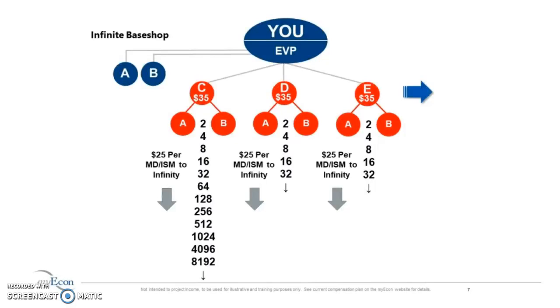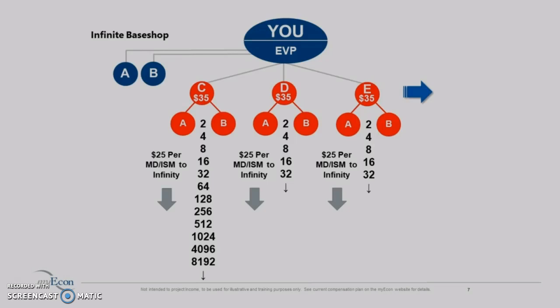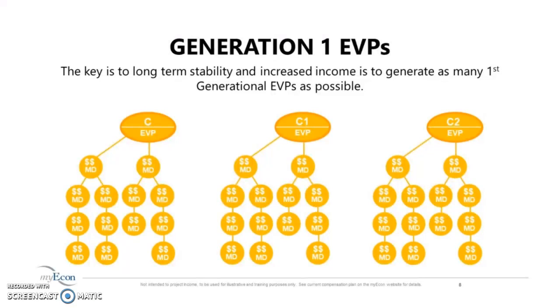The key to advancing in MyEcon is to stay focused on your base shop. You must constantly be personally sponsoring and going wide, but you must also encourage your associates in your base shop to get promoted to executive vice president. You need first generation EVPs to rank advance, and the more first generation EVPs you have, the easier it will be to rank advance.